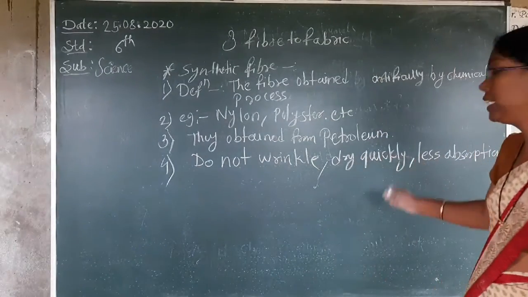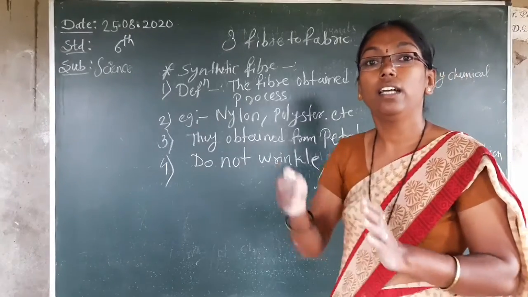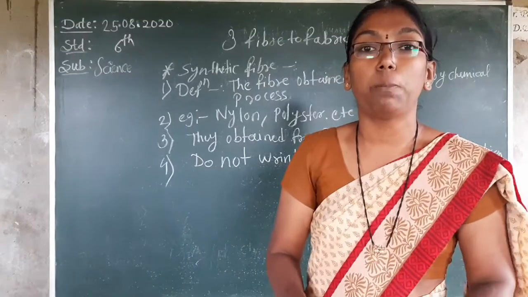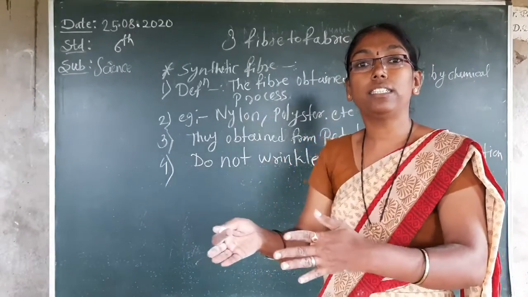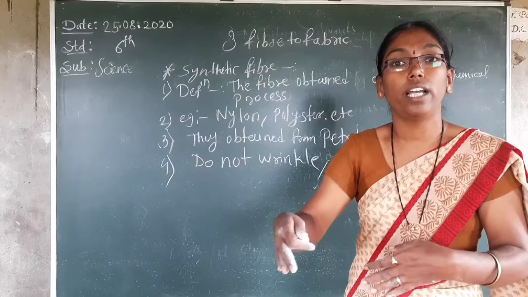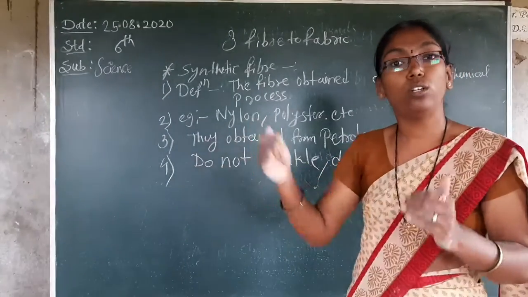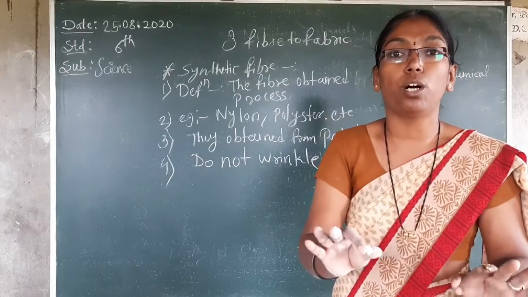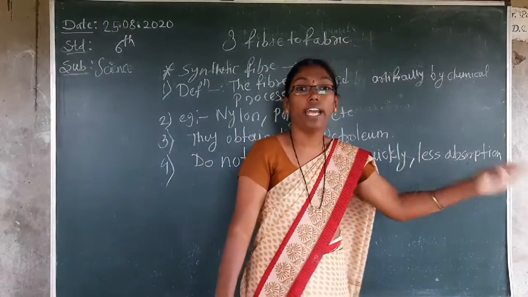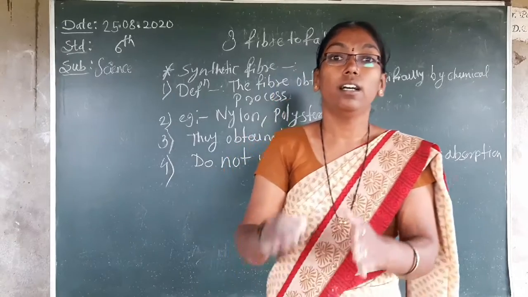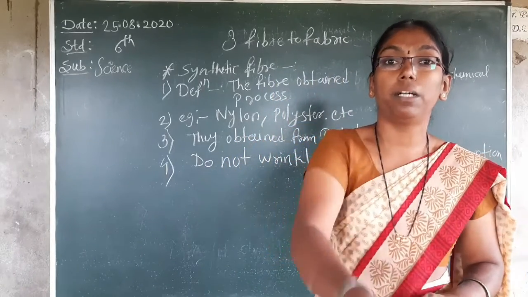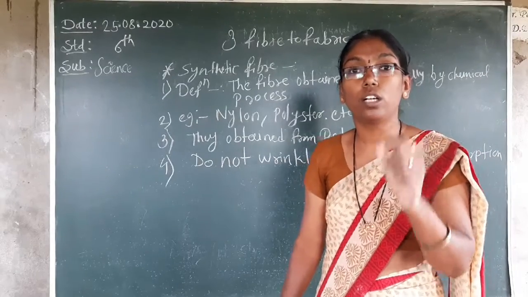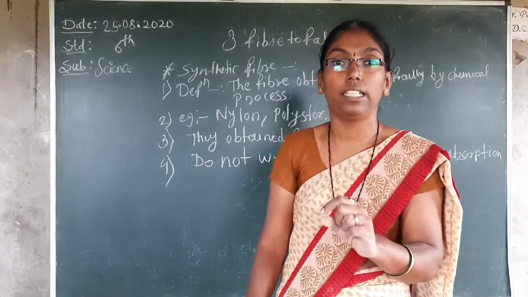This type of capacity, less absorption capacity, is present in nylon and polyester, so sweat cannot be absorbed. In the summer season, sweat passes from the body. Can we use nylon clothes in that summer season? No, because nylon clothes cannot absorb. They have less absorption capacity as compared to cotton. So in the summer season we compulsorily use cotton clothes, because cotton has the absorption capacity.